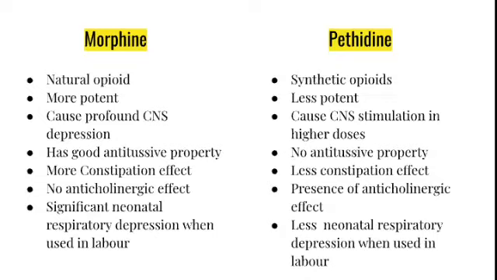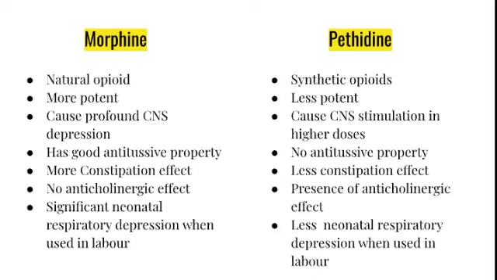What is the difference between morphine and pethidine? You all know both morphine and pethidine come under opioid drugs. Whereas morphine is a natural opioid and pethidine is a synthetic opioid. They may ask the question, what is the difference between morphine and fentanyl? Both are the same.